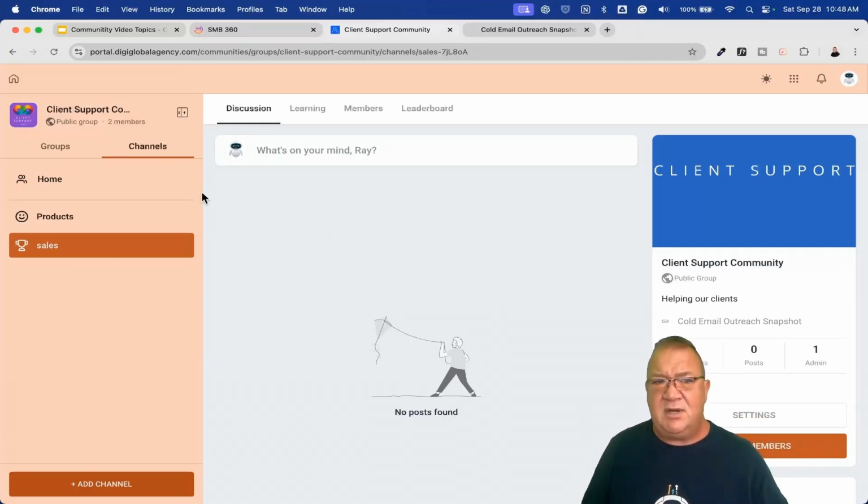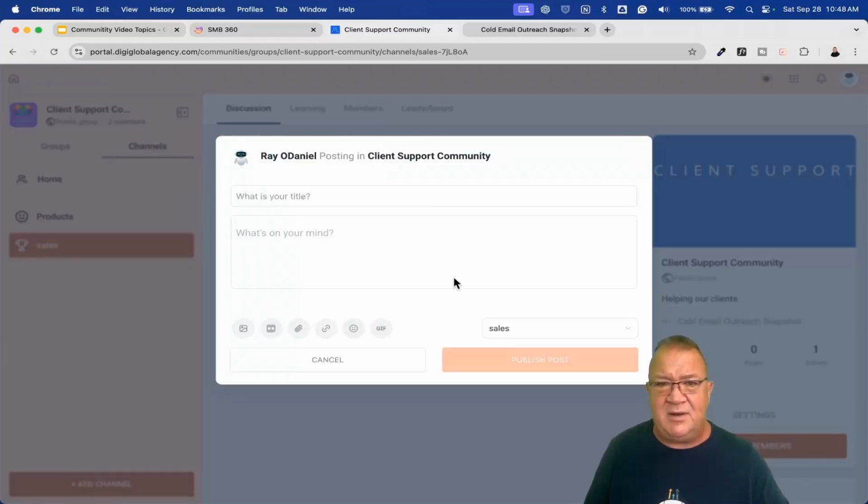So now what we're going to do is start looking at some of these other things, which I think are pretty cool. So we've got discussion. This is where all your posts and things like that. So if I want to come in here, create a new post, what's your title, what's on your mind, some of these cool things, add an image, add video, attachment. This is really looking a lot more like school, and I don't mean to make that sound in a bad way or anything like that. This is really coming to be a nice interface, very robust, and the type of things that you can include on here. So this is pretty nice.